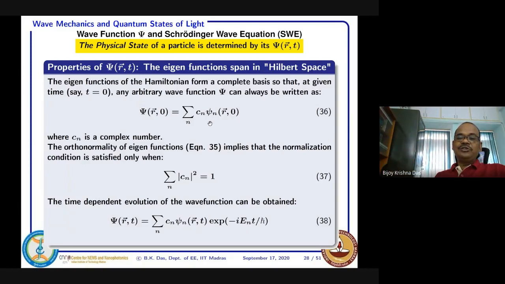So at t equal to 0, whatever superposition you get, at some other instant they have evolved differently because their energies are different. The first wave function will evolve with a certain frequency and the second with another frequency. So in that case, the shape of psi(r, t) will change. But if you know the property of the individual wave functions, then you can find its value in the course of time evolution.